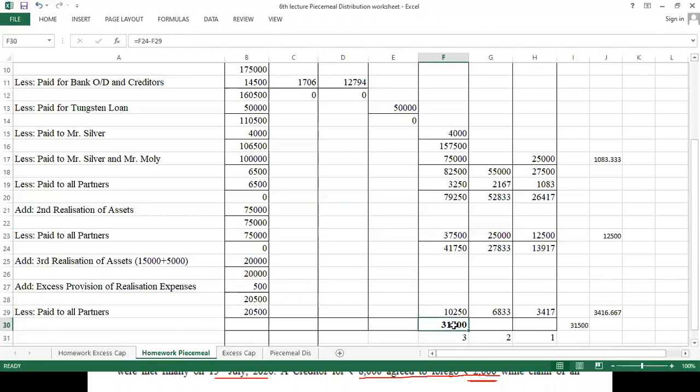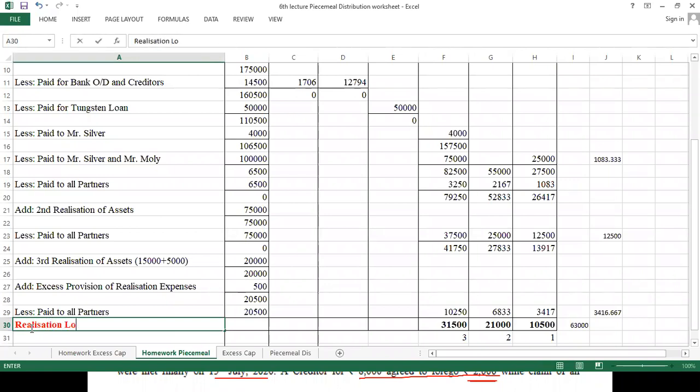31,500 for silver, 21,000 for tungsten, and 10,500 for moly. So we got a realization loss.